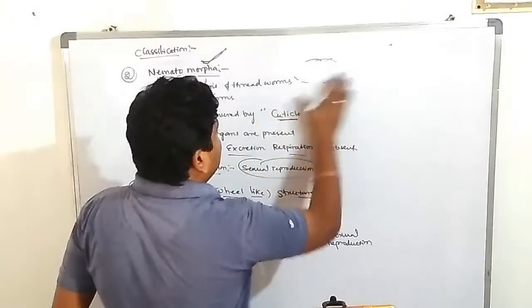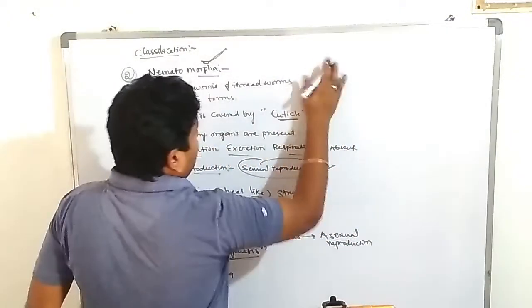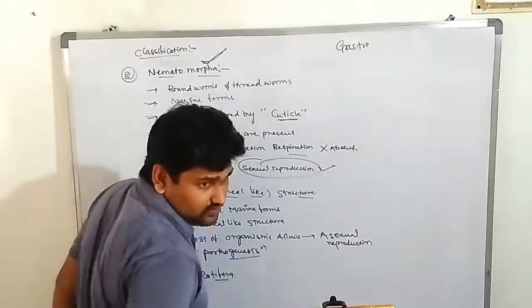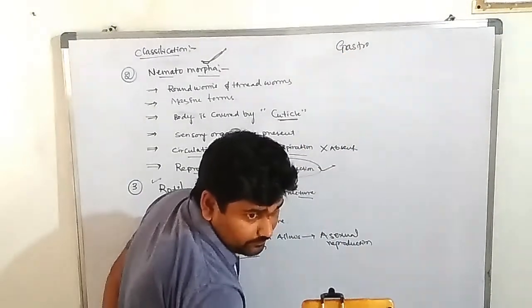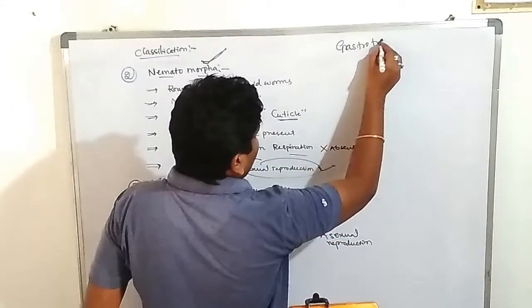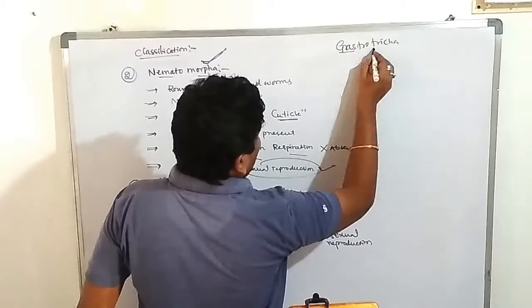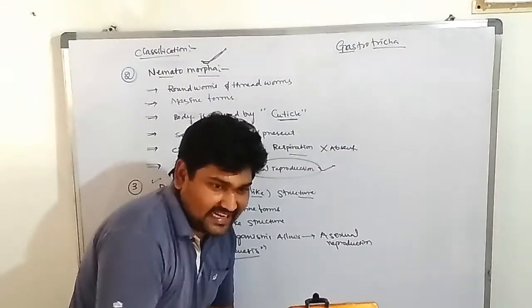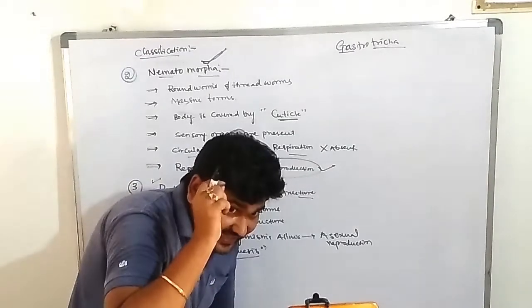The last one is Gastrotricha. Gastro means digestive tract, tricha means hair.